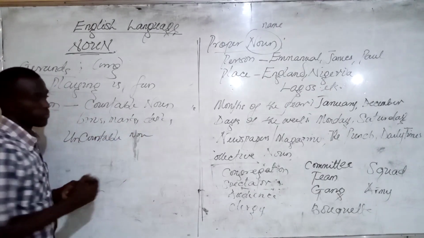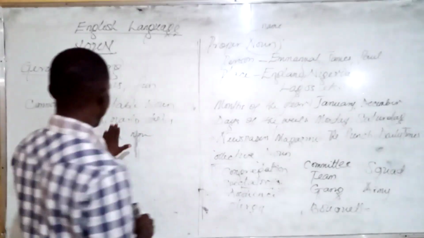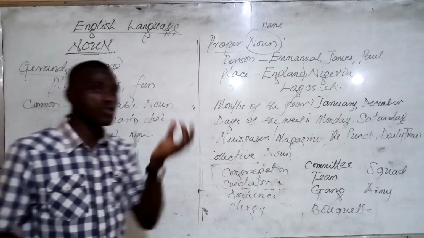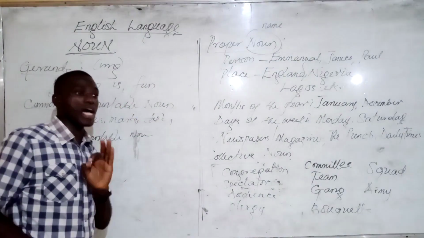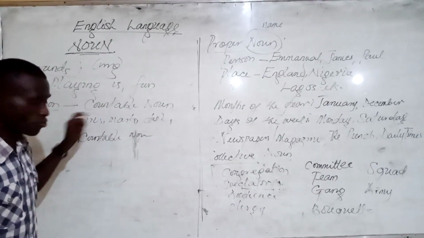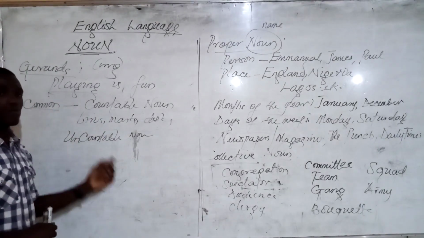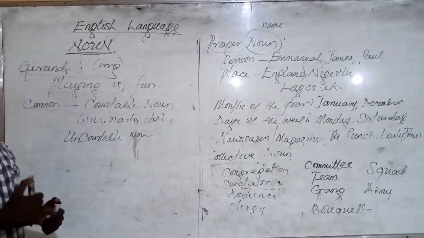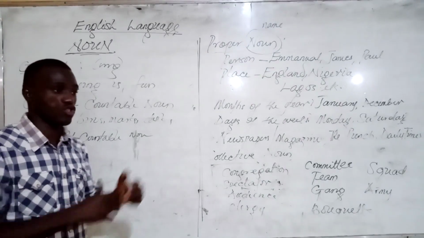The uncountable nouns are, you see, because they cannot be counted. So the one difference between these two is the fact that because these ones can be counted, we can have singular and plural of them. So the singulars can be separated from the plural forms of these countable nouns. But in the uncountable nouns, they cannot be separated because, in fact, we don't pluralize them. We just use them as they are.